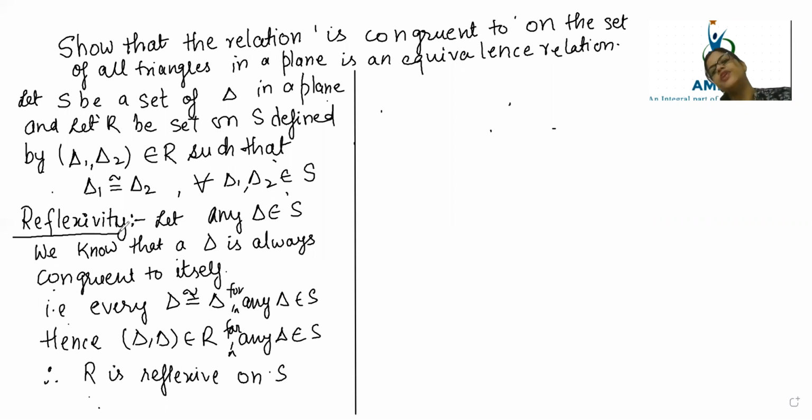In reflexivity, we said that every triangle is congruent to itself, so that's why it is reflexive. Triangle 1 is congruent to triangle 1, triangle 2 is congruent to triangle 2. Triangle 3 congruent to triangle 4 is a different concept. But first, I am a triangle, so definitely I will be congruent to myself, because my respective angles and sides will always be equal to my own. If a clone of mine were made, it would exactly replicate me. So that is what comes under reflexivity. Now let's talk about the symmetry condition.